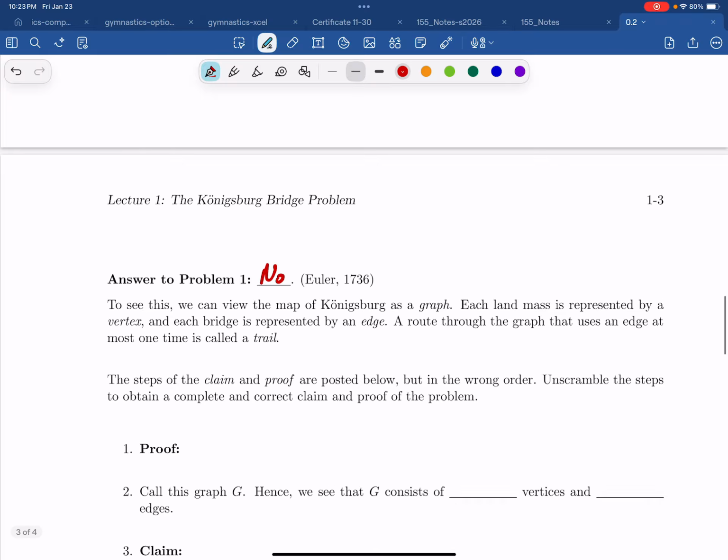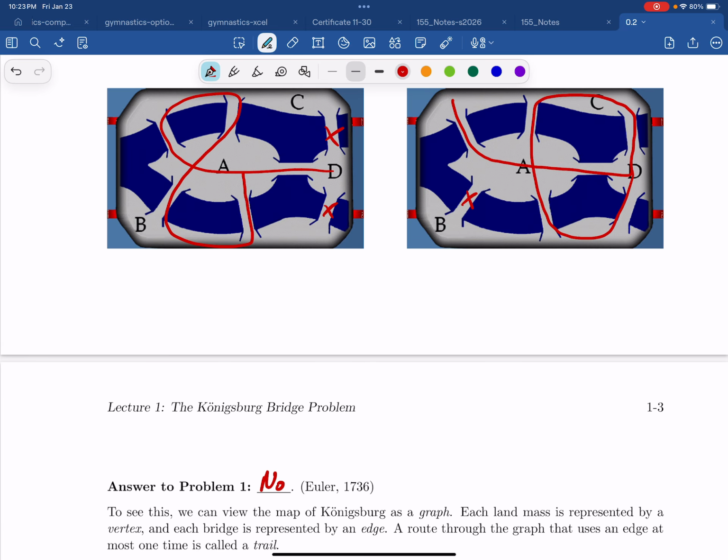What he did was, if you just keep this setup in mind, he took each landmass and represented it with a dot. So we see 4 landmasses, A, B, C, and D. Oh, no, sorry, this is C, B, and D. And for each bridge between landmasses, he represented them with a line, or what we call an edge. I know I'm drawing curves, but just pretend that they're lines. It doesn't matter the shape of the line or the length of the line or anything like that.